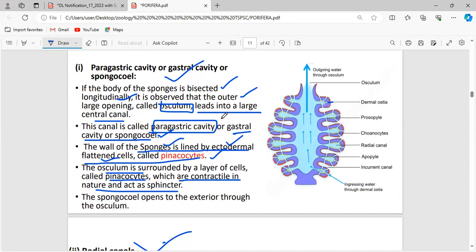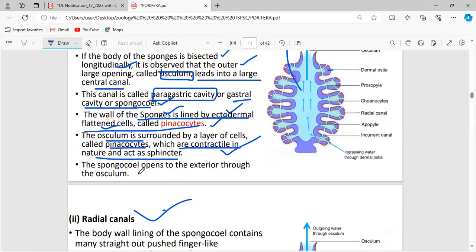What is the purpose of the sphincter? It is contractile, and it makes the way for water from the central body cavity to the outer side of the sponge, to the external medium, via this osculum.